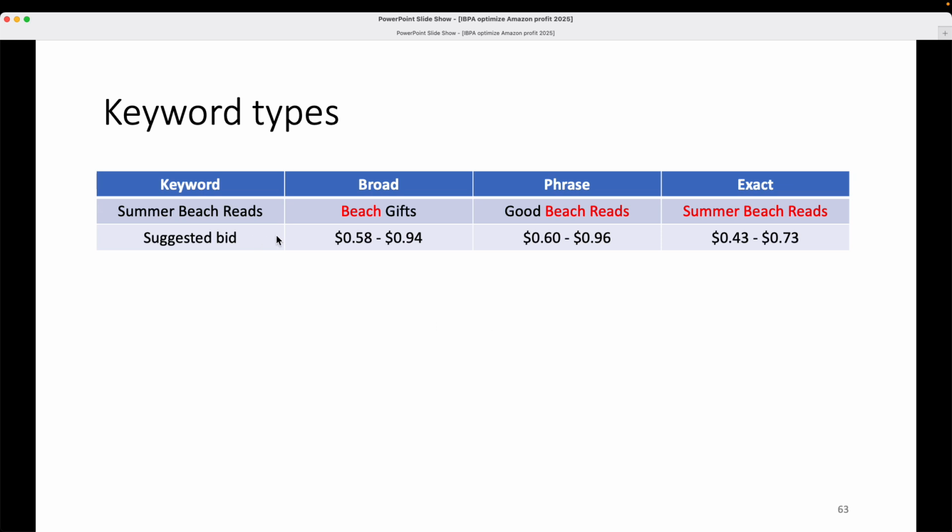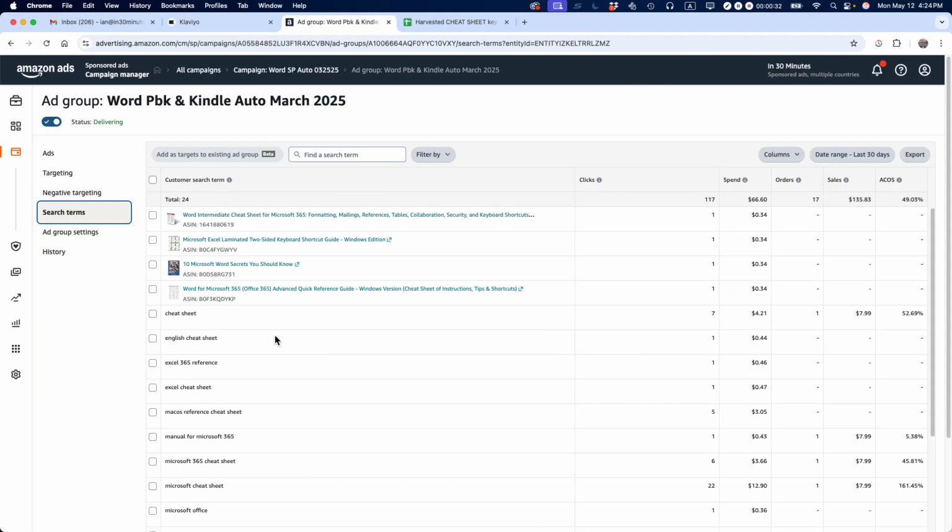So Amazon has different types of keywords that you can bid on in an Amazon advertising campaign. And when I say an Amazon advertising campaign, it's something like this. I have a campaign called Word SP Auto 032525, and this is one of my campaigns. I have many campaigns running right now for my different books and different products, probably about 30 in all, and I create them in Amazon advertising. And some of them require either creating or harvesting keywords. And I'm going to get into the difference between that in a little bit.